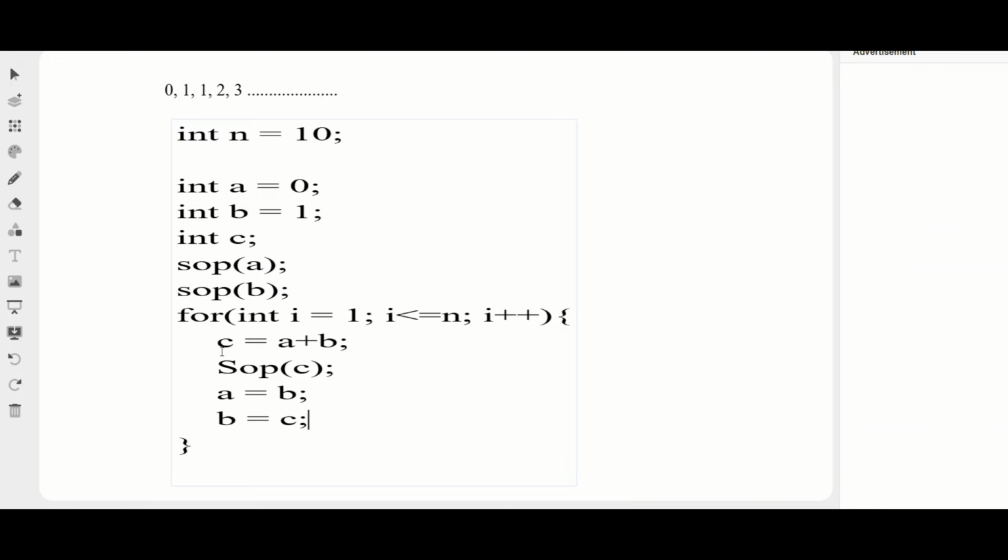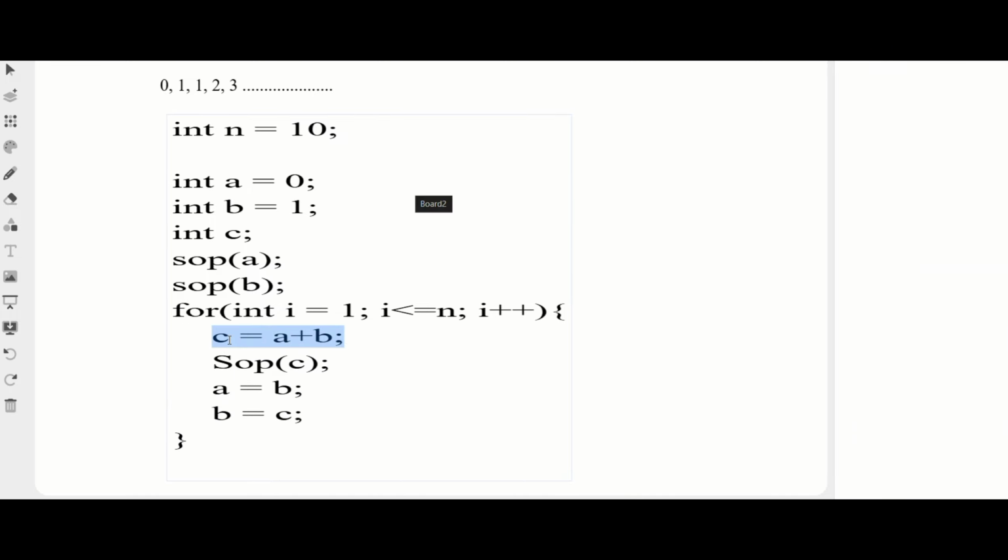Okay, here just one confusion you can see, c, a, b, what am I doing here? You can just see c is nothing but my next number. Here the next number is 1, after 0 1 my next number is 1, my c is nothing but the next number. Then I am printing that next number because I want to print.